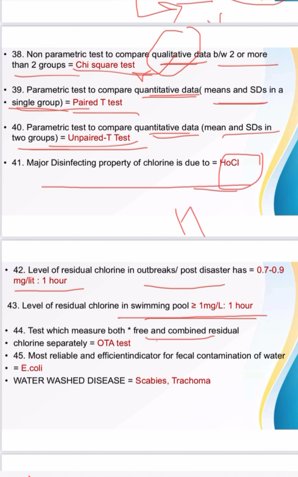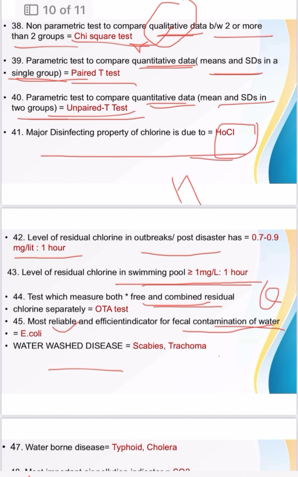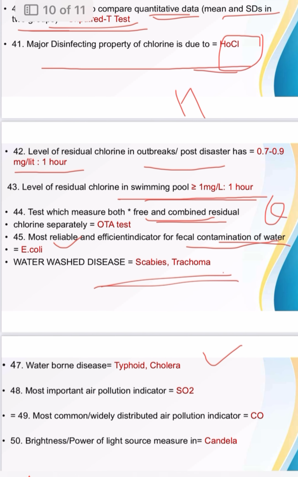Test which measures both free and combined residual chlorine is OTA, orthotoluidine acetate test. Then most reliable and efficient indicator for fecal contamination of water is E. coli. Then water washed and waterborne diseases. Water washed diseases are scabies and trachoma, and waterborne are typhoid and cholera.